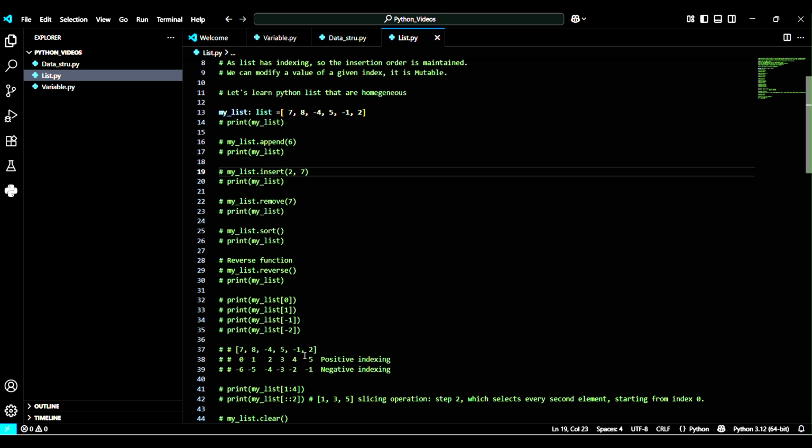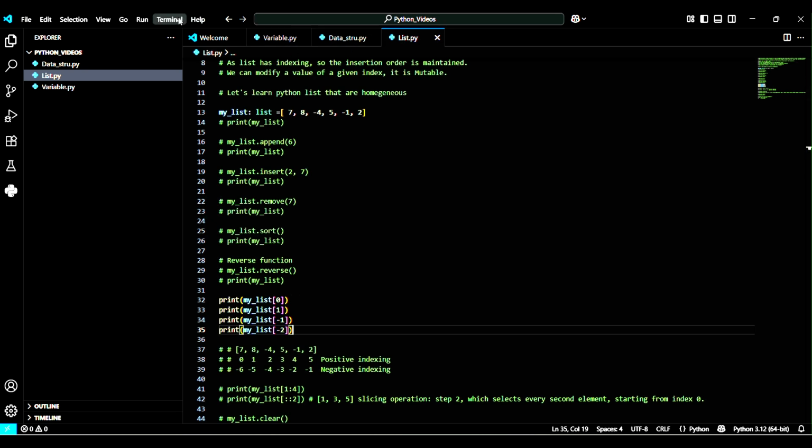So let's check what is the element at the zeroth index. Let me implement all this, then let's see what we will get.